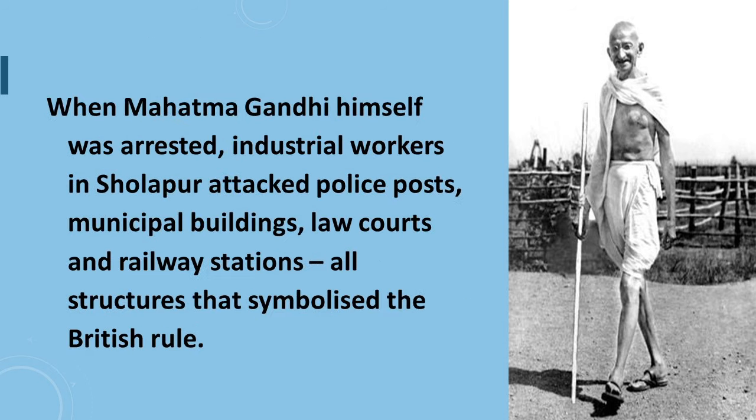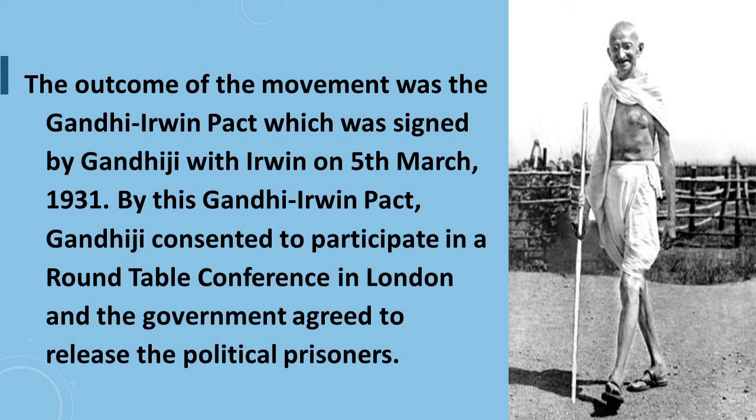Many were killed. And the next point says, when Mahatma Gandhi himself was arrested, industrial workers in Sholapur attacked police posts, municipal buildings, law courts, and railway stations. All structures that symbolize the British rule. The next point is, the outcome of the movement was Gandhi-Irwin Pact, which was signed by Gandhiji with Irwin on 5th March 1931. By this Gandhi-Irwin Pact, Gandhiji consented to participate in the Round Table Conference in London, and the government agreed to release the political prisoners.